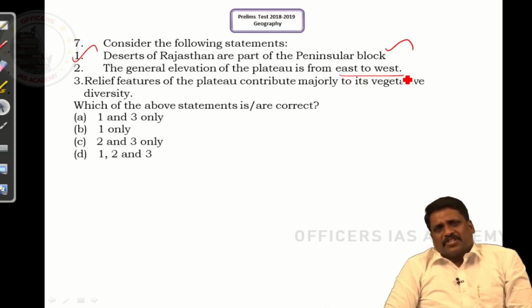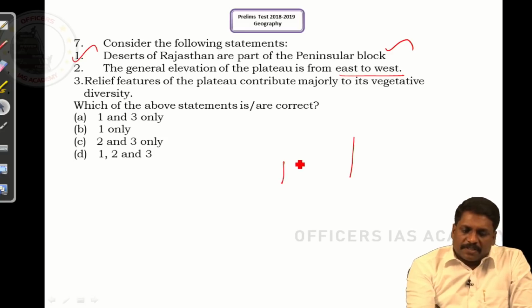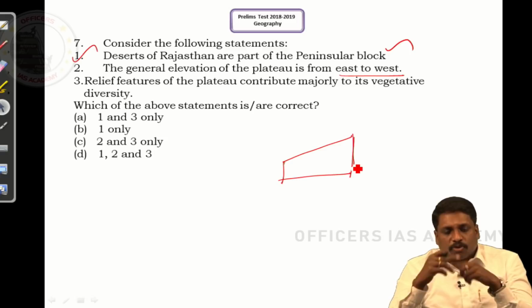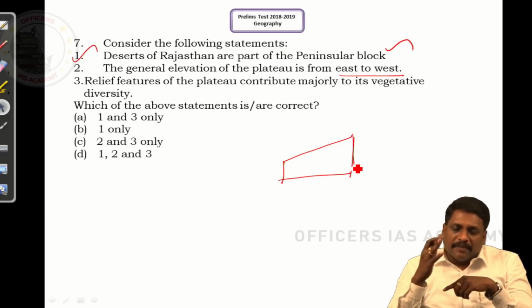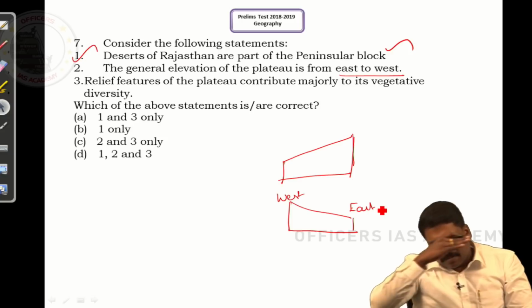Statement 2: The general elevation of the plateau is from east to west. Whenever I talk about the height of the peninsular plateau, they say east is more elevated and west is less elevated. But what is the actual information we have? It should be the other way around. Elevation is rather from west to east. West is more elevated in the peninsular plateau block. East, it is tapering.